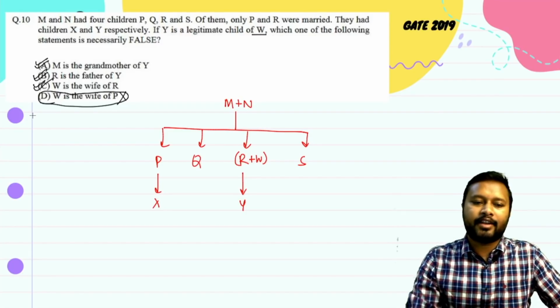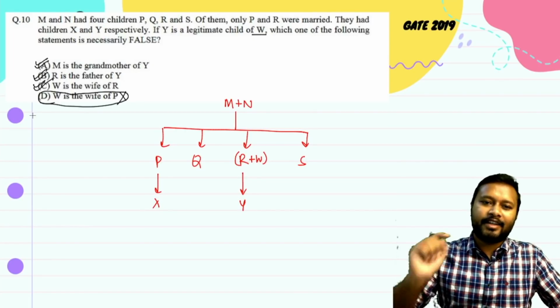The statement which is necessarily false is statement number D. All right, so this is how these questions have to be done. Let's take the next one.